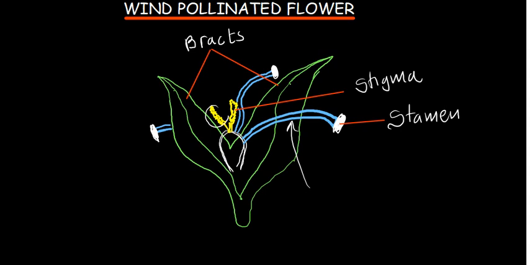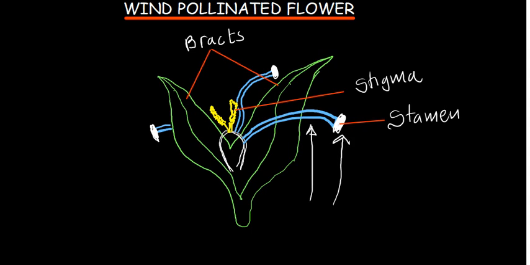We can see the stigmas are feathery here. And why are the stigmas feathery? The reason is so that when the wind comes, they are able to blow. They have a large surface area to make sure that they trap small and light pollen grains. So the male parts of the flower are outside. Since the male parts of the flower are outside, when the wind comes, the pollen grains are going to be blown away.